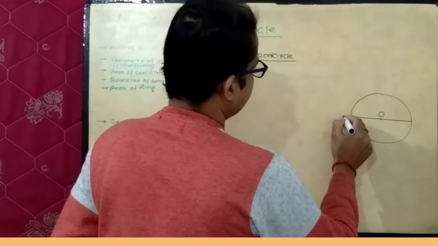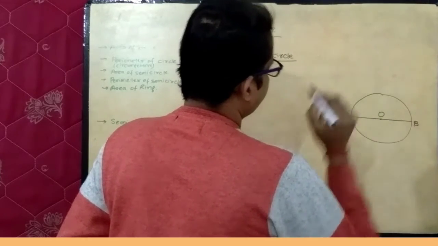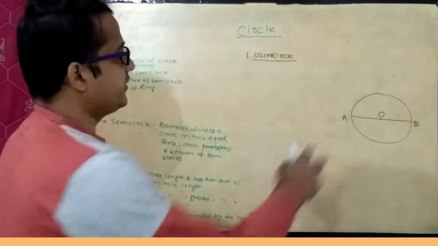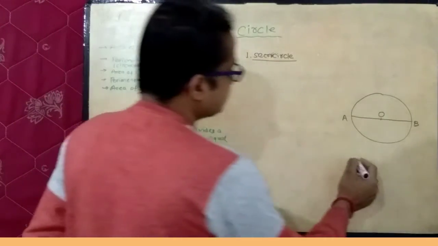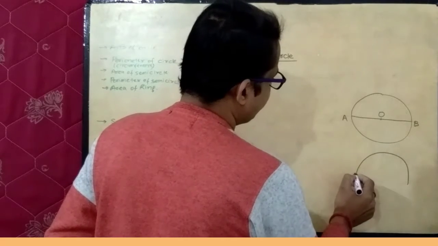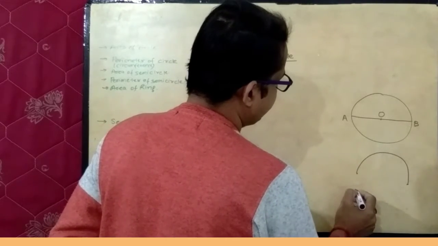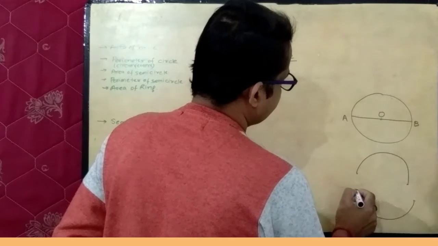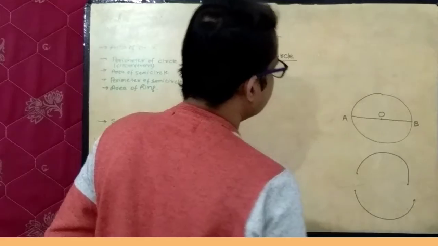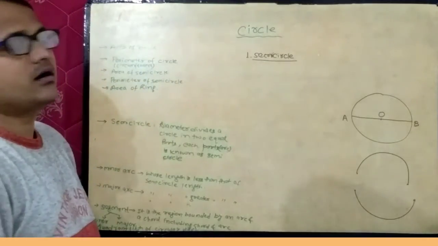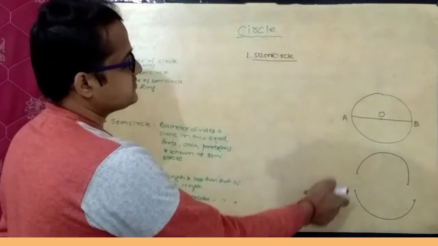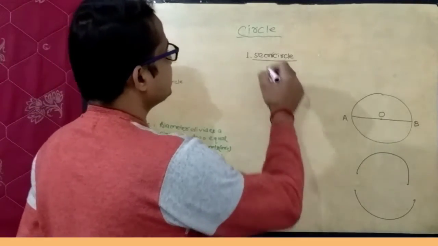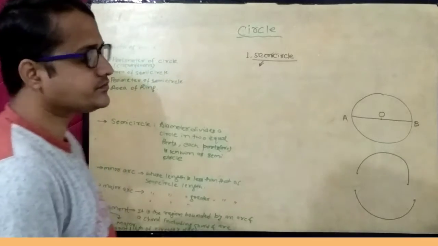this is diameter AB. This diameter AB is dividing this circle into two equal parts, and the two equal parts are this upper part and this lower part. This part is in the form of an arc. So a diameter divides a circle into two equal arcs and each arc is known as a semicircle.